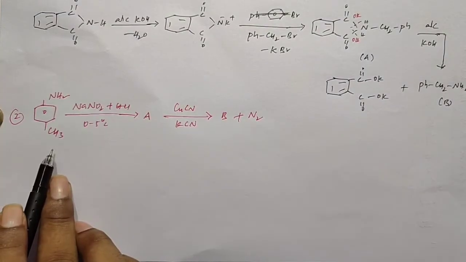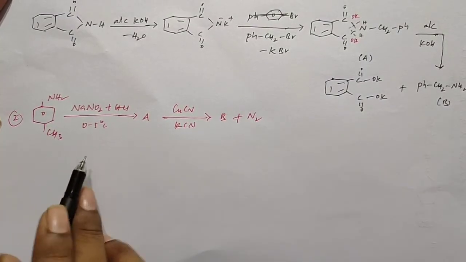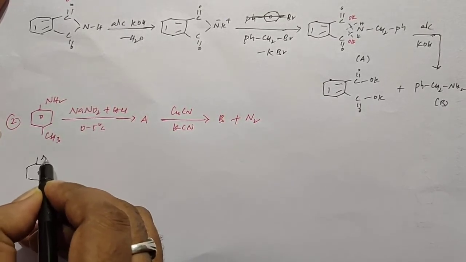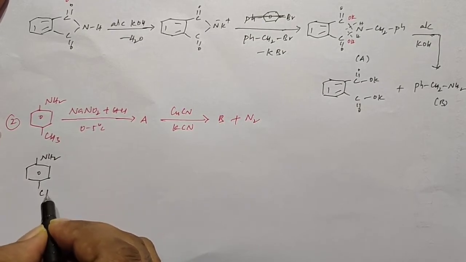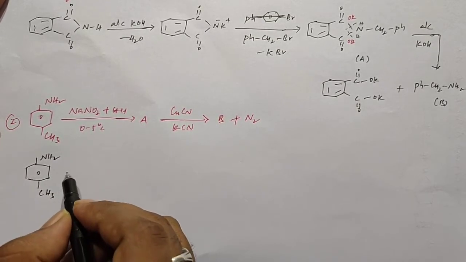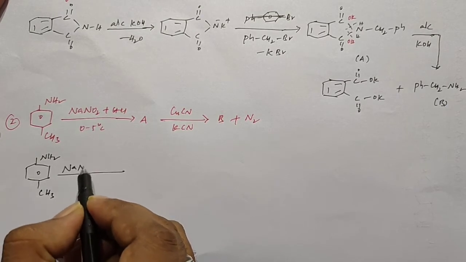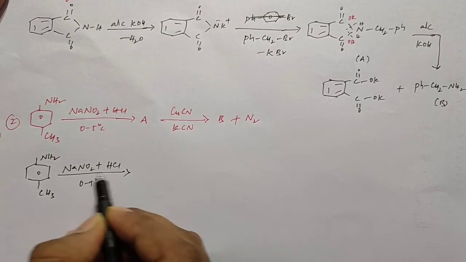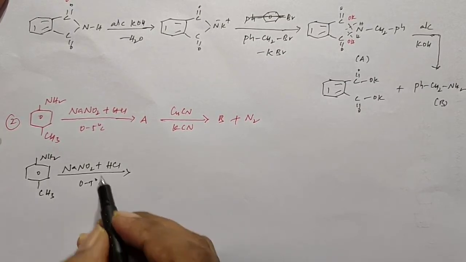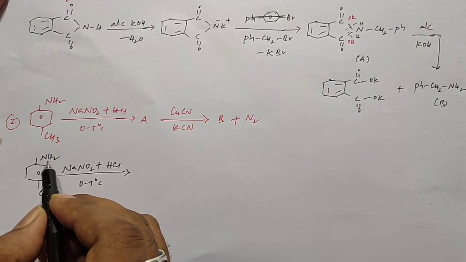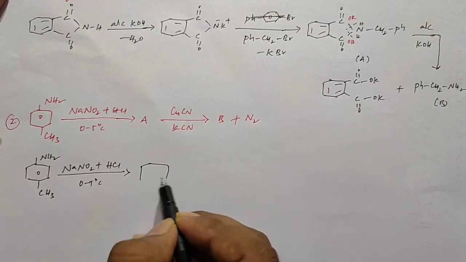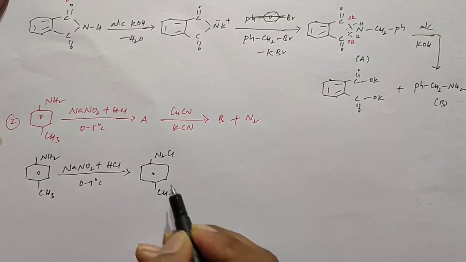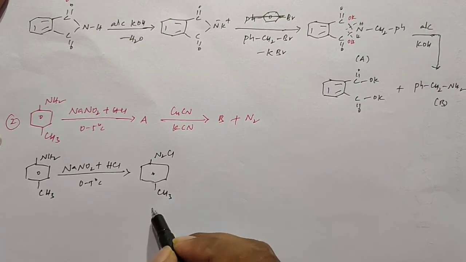Okay, this is the next ABC reaction. For this reaction we start with this compound, that is para-methyl aniline. When this compound reacts with NaNO2 plus HCl, we call it diazotization. So this is the diazotization mixture. When this compound undergoes diazotization, the aniline group is converted to the benzene diazonium chloride. So it forms para-methyl benzene diazonium chloride. So this is product A.